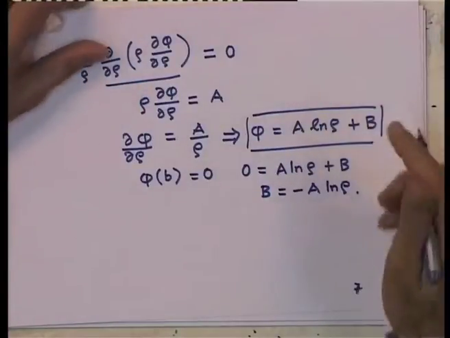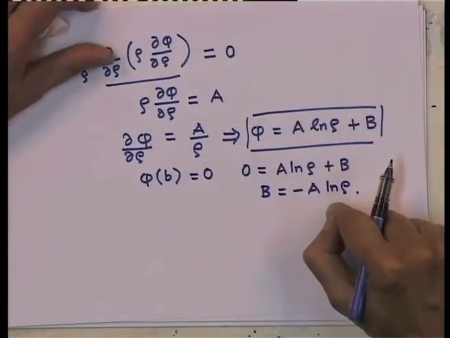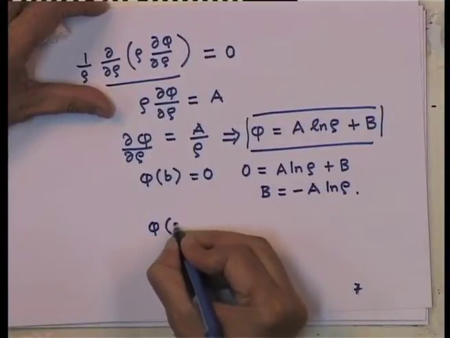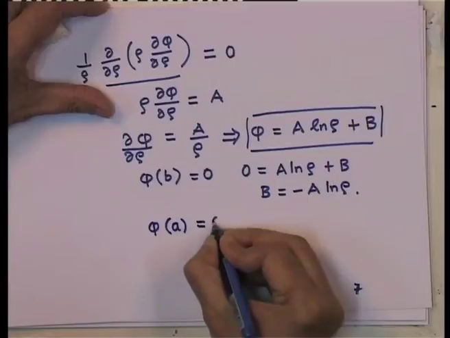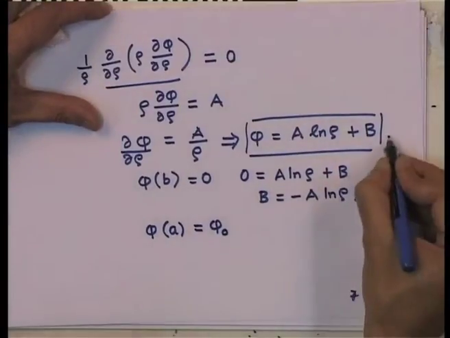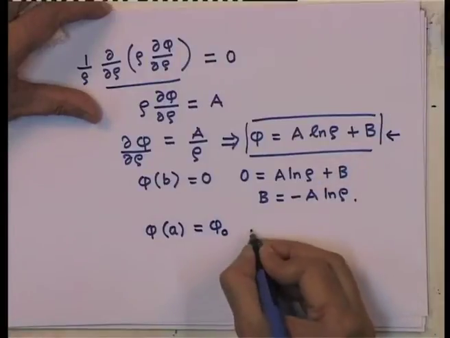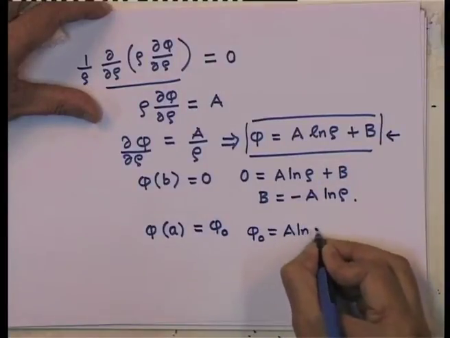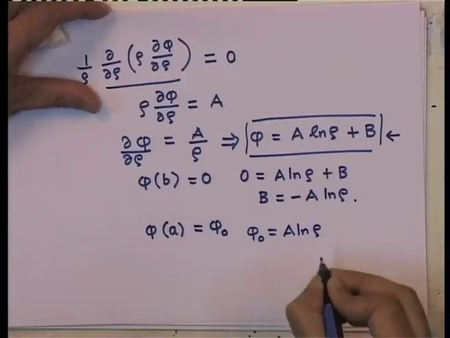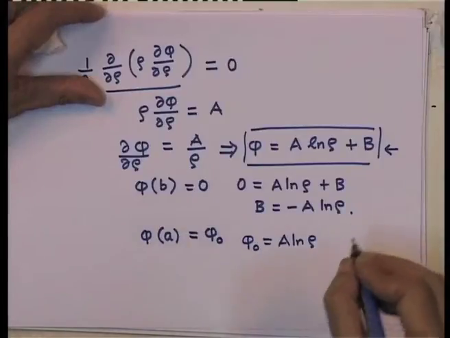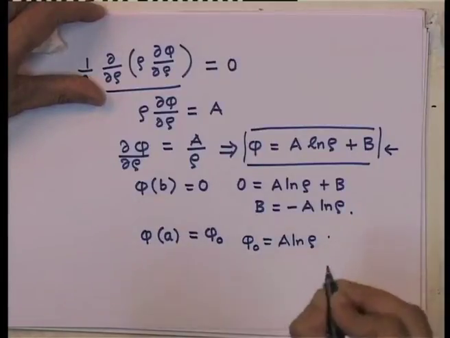So, I need to of course obtain the constant a now, and that is done by saying phi in the inner conductor has a value phi 0. So, if I plug it into this equation, I get phi 0 is equal to a log rho plus b.